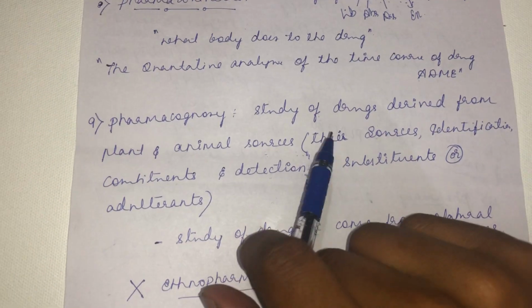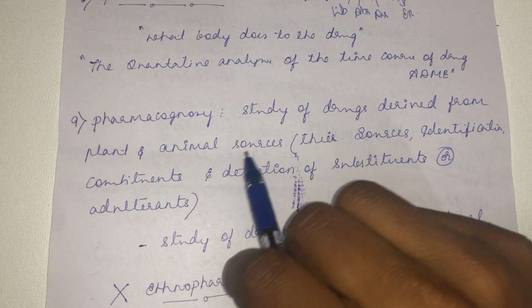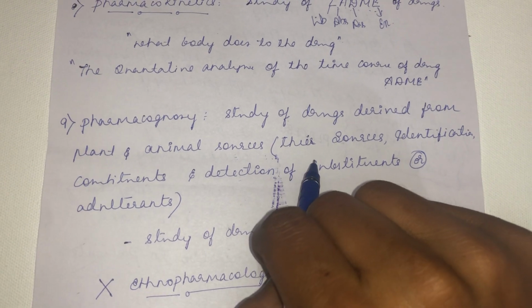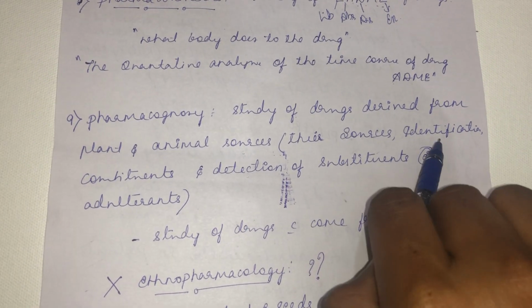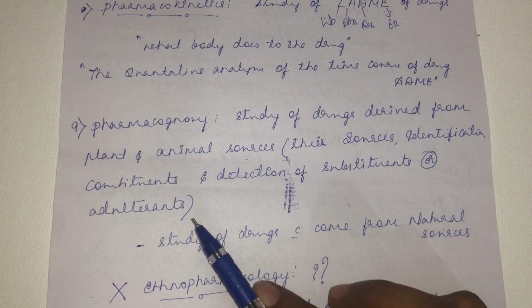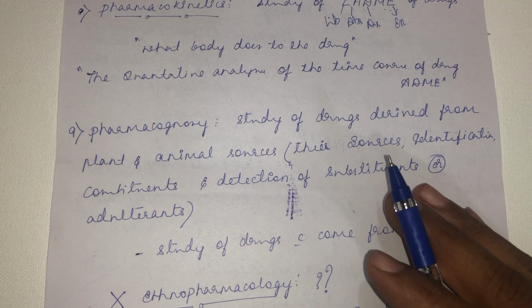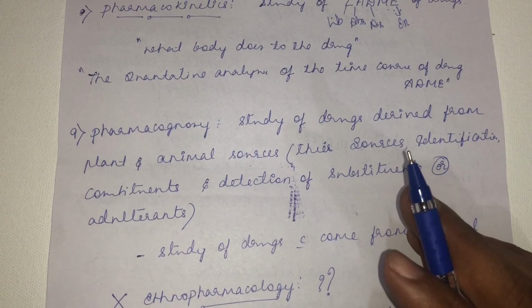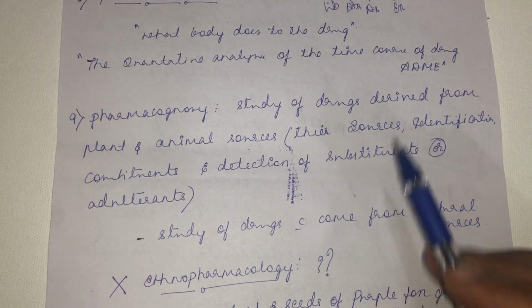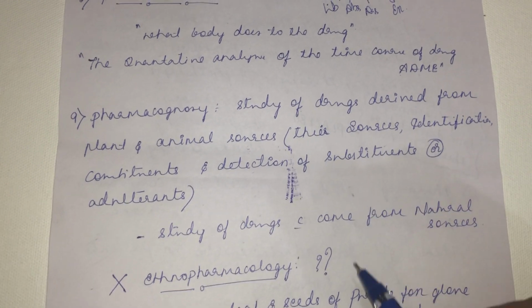Pharmacognosy is the study of drugs derived from plant and animal sources, and also about their sources, identification, constituents, and detection of substituents or adulterants. So pharmacognosy is anything related to a drug that is derived exclusively from natural sources, right? In depth, it is also the study of its sources, identification and other things.